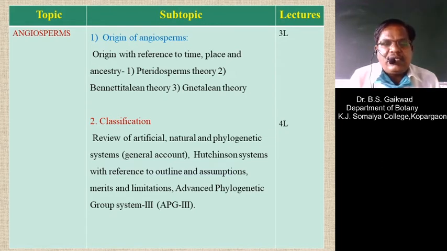These theories indicate that there are different groups, the gymnospermic group or the pteridophytic group.